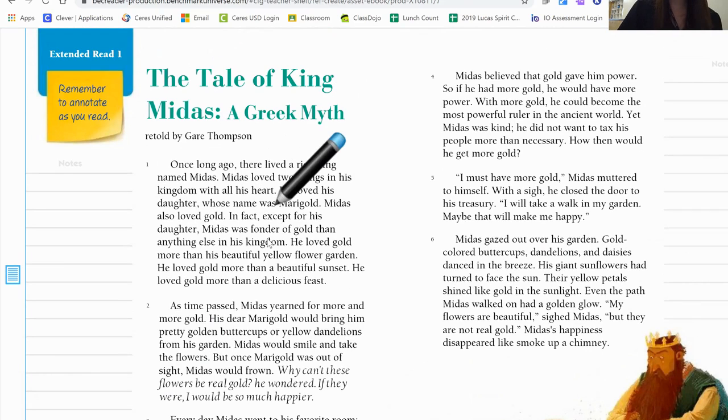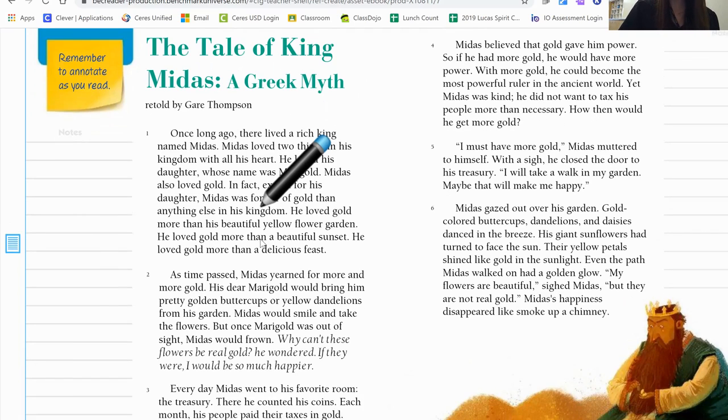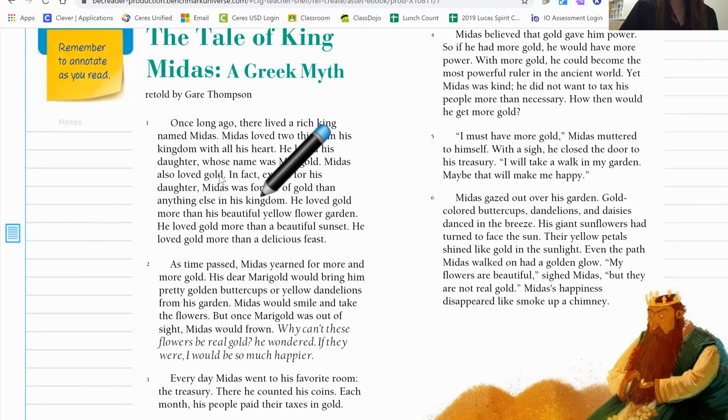I will model how to identify key events within the first few paragraphs, and then you will read the rest of the paragraphs on your own and finish highlighting those key events. Here we go. The Tale of King Midas, a Greek myth.